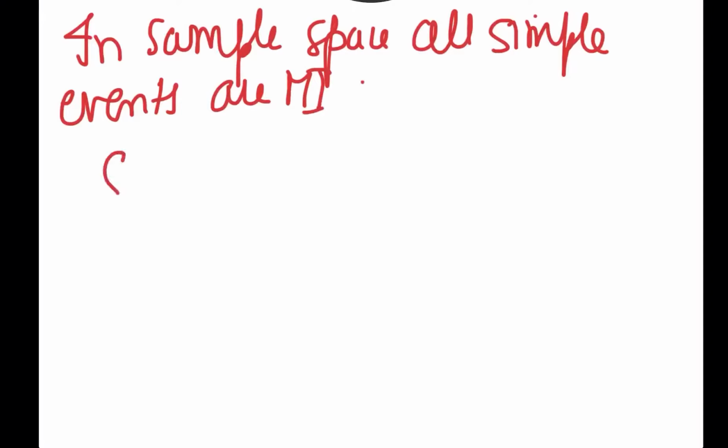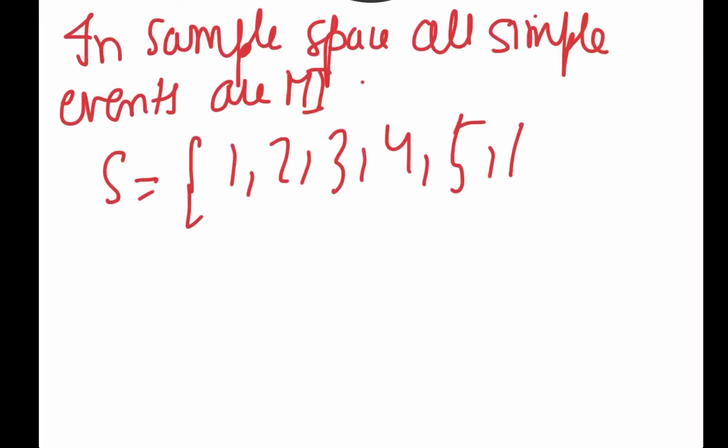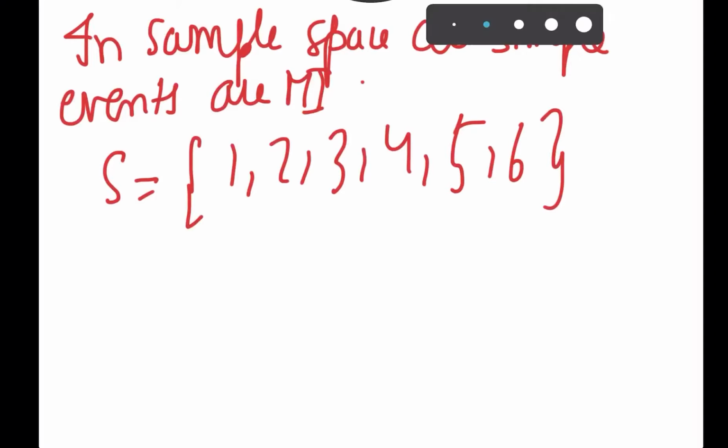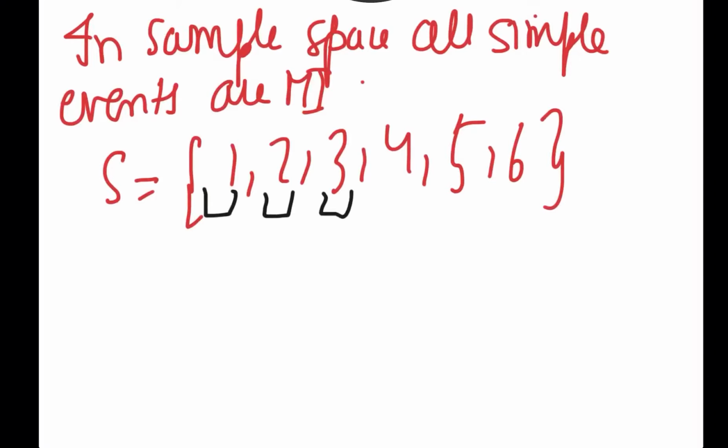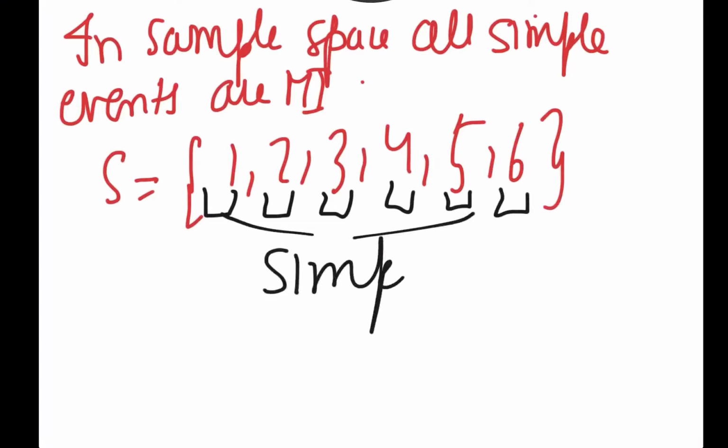If I take a sample space, suppose of rolling a die, what is a simple event? A simple event just basically means one part of the sample space. In simpler words, it's only one element of the set. So 1 is a simple event, 2 is a simple event, 3 is simple, 4 is simple, 5 simple, and 6 are all simple events. Again, what are simple events? A single event of a sample space is a simple event. If I combine some events, they become compound events.